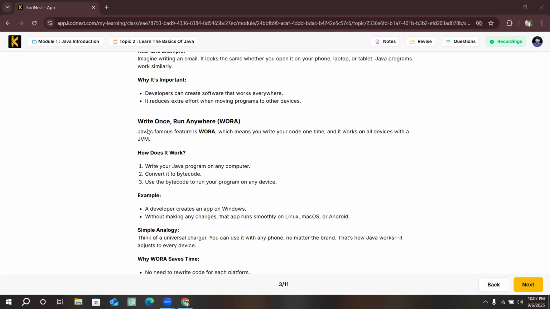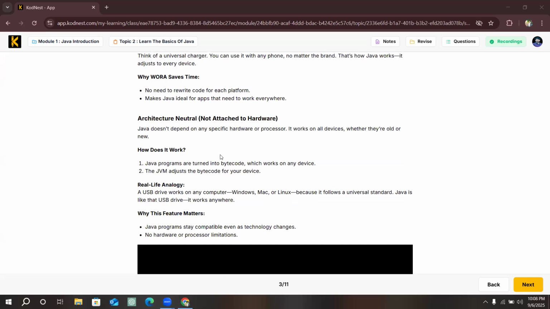Then the next feature is write once, run anywhere. We write on one device and run on multiple devices, anywhere. That is known as write once and run anywhere. It means we can write the code one time and run it on all devices. So this is our feature.